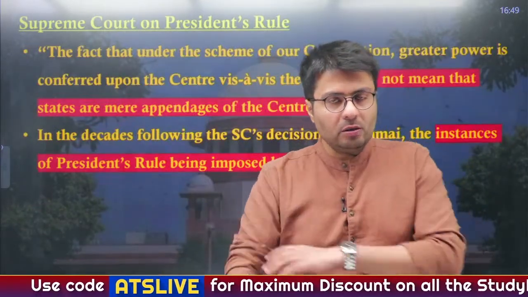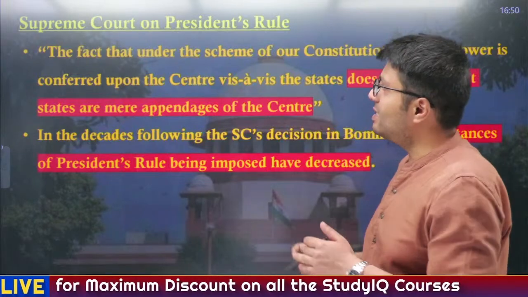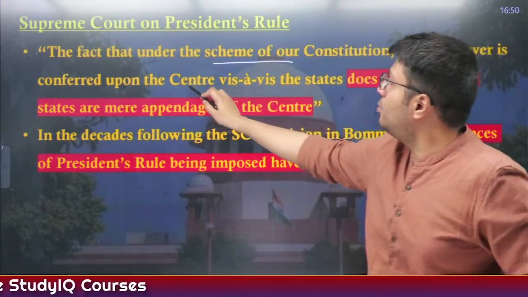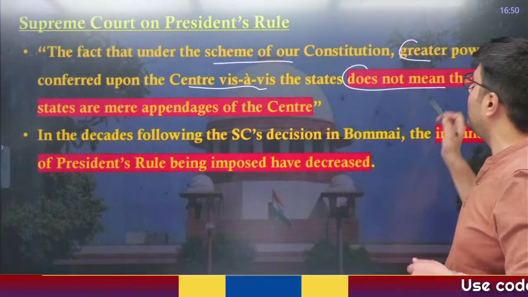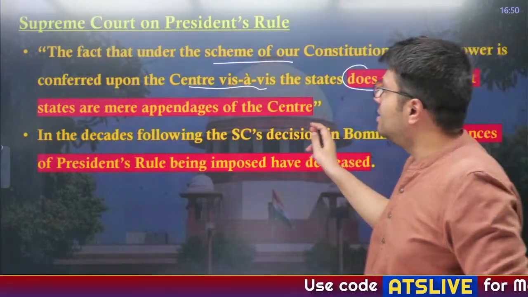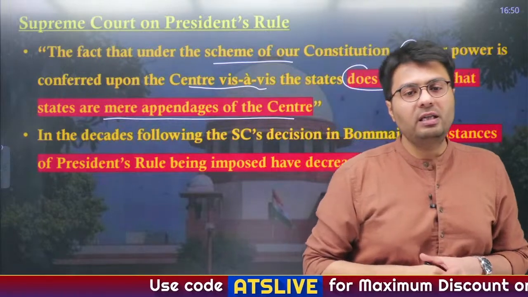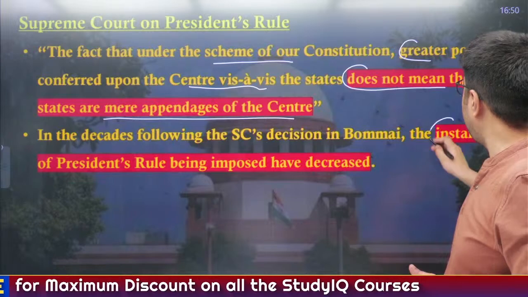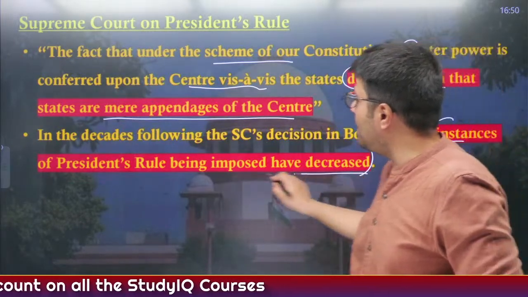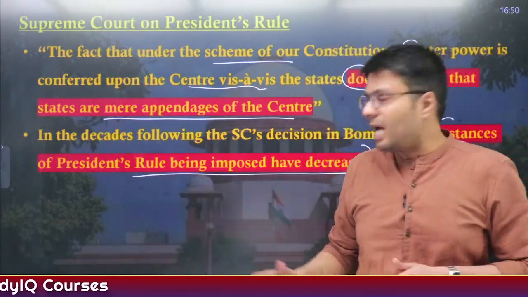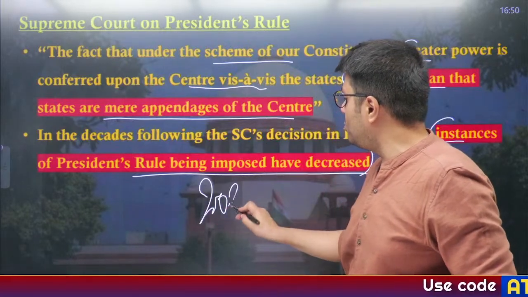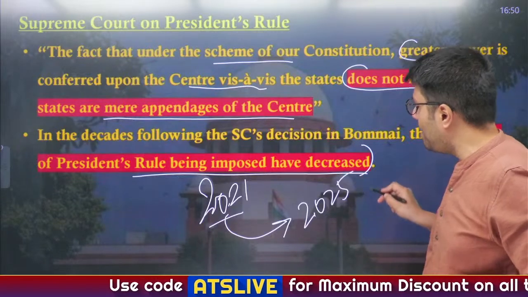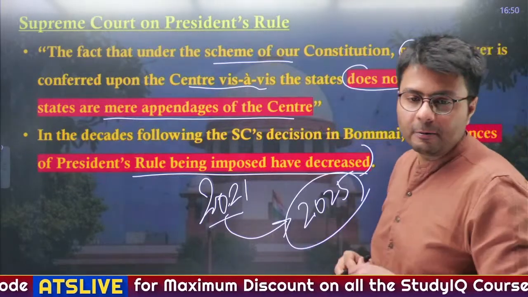Now, the Supreme Court in the S.R. Bommai case has highlighted that under the scheme of our Constitution, greater power is conferred on the Centre vis-a-vis the state governments, but it does not give the central government the right to treat the states as a mere appendage. So, in the decades following the Supreme Court's decision in the S.R. Bommai case, we have seen that instances of President's Rule have indeed decreased. That is why the last President's Rule was imposed in 2021, and after a gap of 4 years only, we have seen that President's Rule has been applied in India, which was a rarity before.